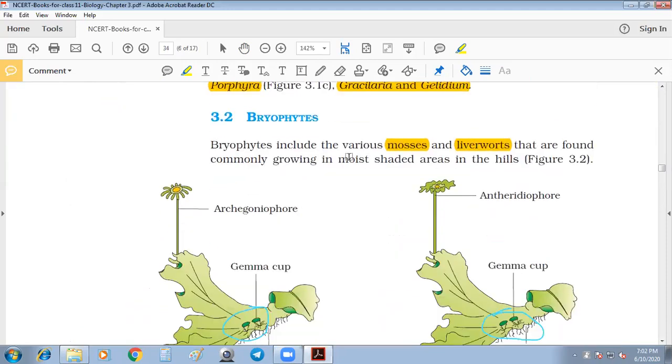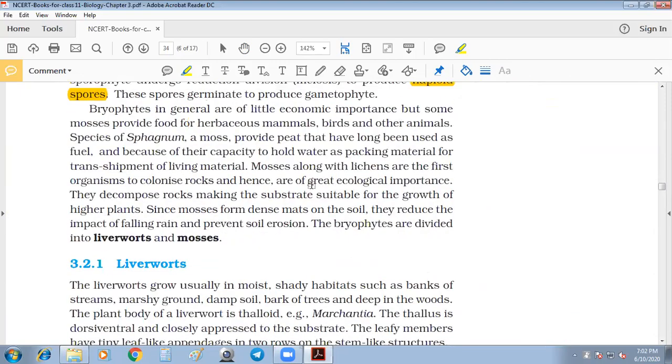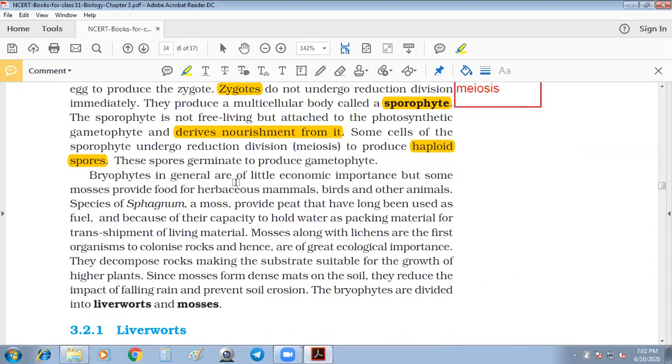Bryophytes are generally of little economic importance, but there is some economic importance in the case of bryophytes. Some mosses provide food for herbaceous mammals.